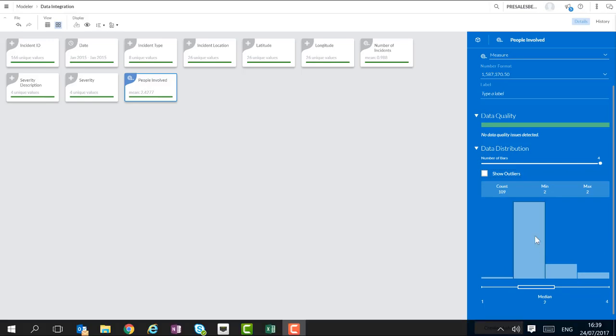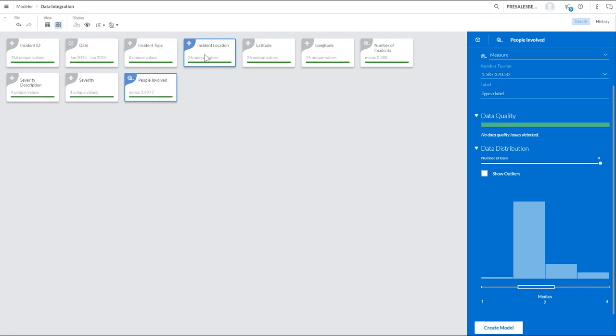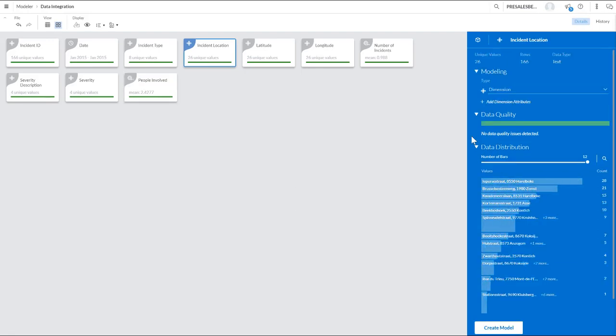Similar information is also available for other field types, like incident location, which is a dimension. In this data distribution, we see all the values and how many times they occur.